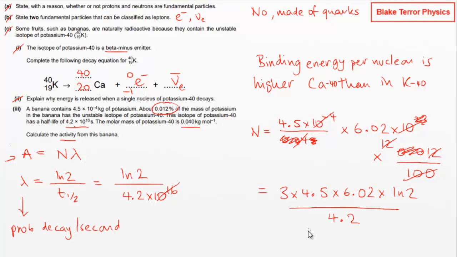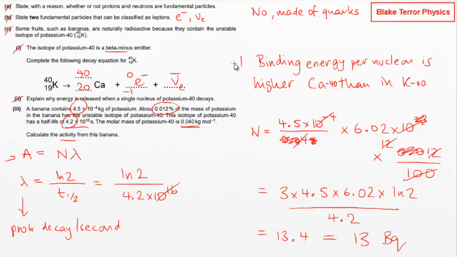So let's type all of that into the calculator and see what we end up with. 3 times 4.5 times 6.02 times natural log of 2 divided by 4.2 is 13.4. Are we okay at three significant figures? We aren't usually. We've got 2 there, 2 there, 2's everywhere. So let's go 13, and this is decays per second, so becquerels. Quite a nice question covering a lot of ground.